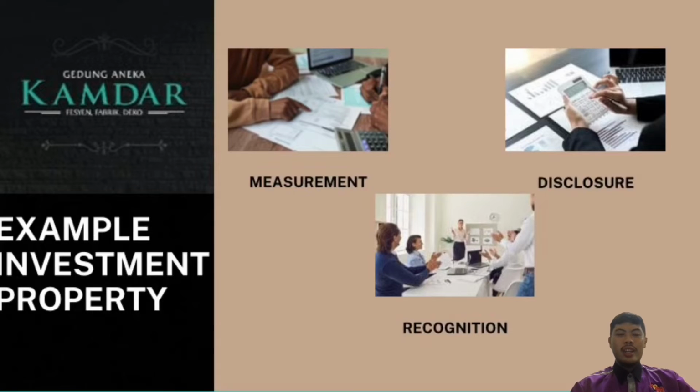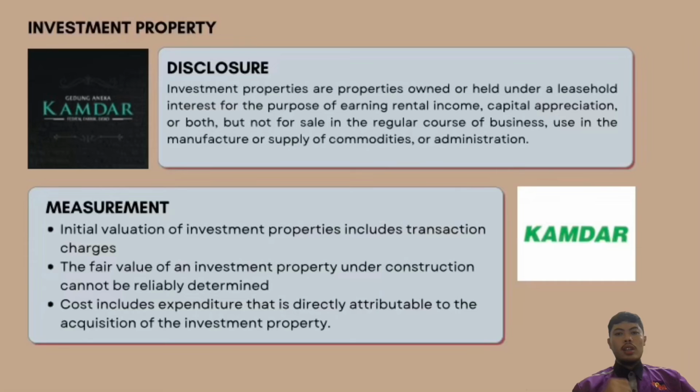So now we will go to the MFRS 140 investment property of Kamda Group Berhad 2021. So the first one, we will go to the disclosure. Investment properties are properties owned or held under a leasehold interest for the purpose of earning rental income, capital appreciation, or both, but not for sale in the regular course of business, used in the manufacture or supply of commodities or administration.